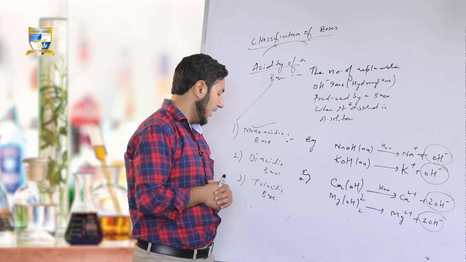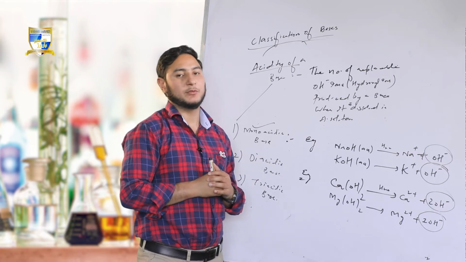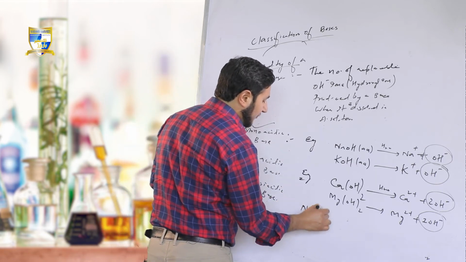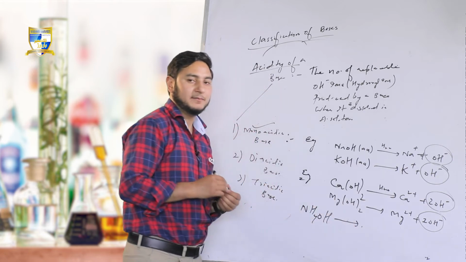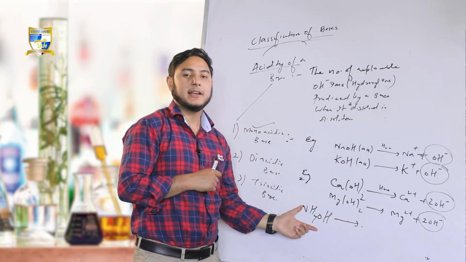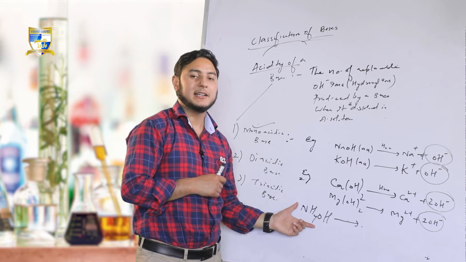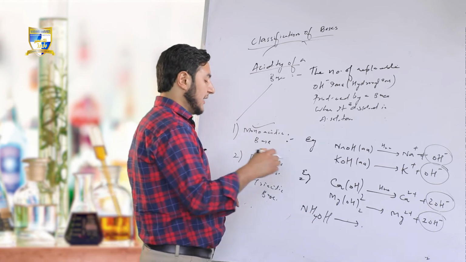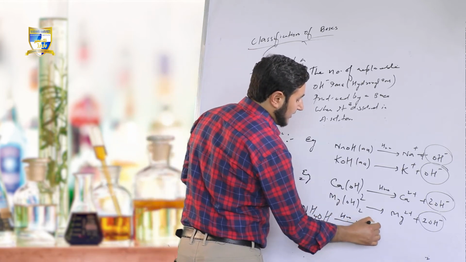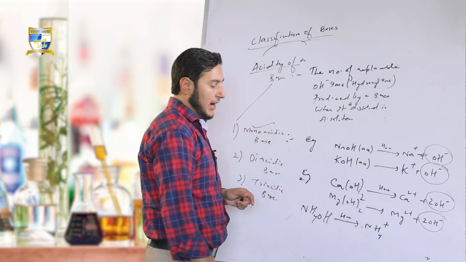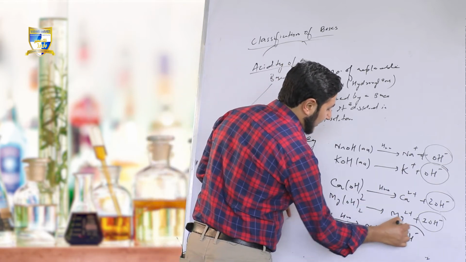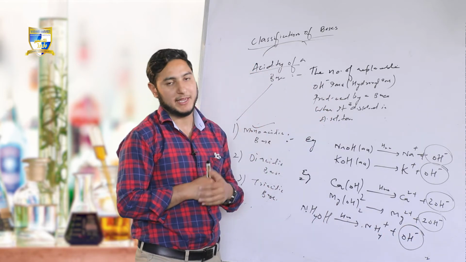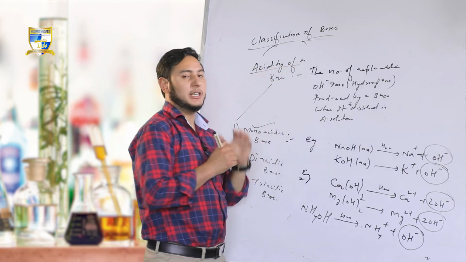Clear? Now, there is an exception with it. That is ammonium hydroxide, NH4OH. It is a weak base and is also a monoacidic base. When NH4OH is dissolved in aqueous solution, it releases NH4 positive, the ammonium ion, and the hydroxyl ion. Since the number of OH negative ions is 1, the base is called a monoacidic base. So, it was all about the acidity of a base.